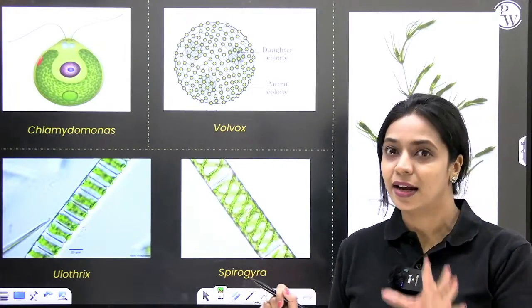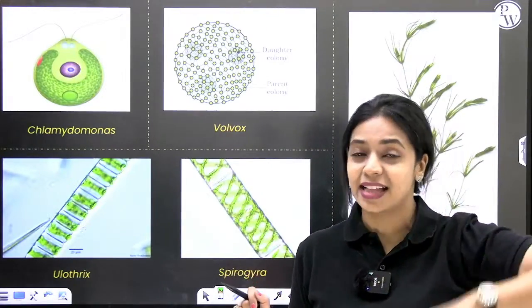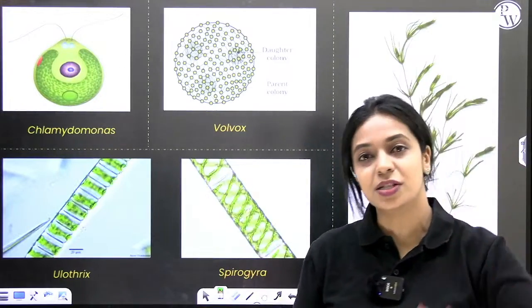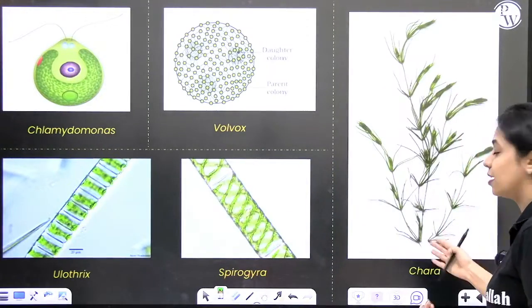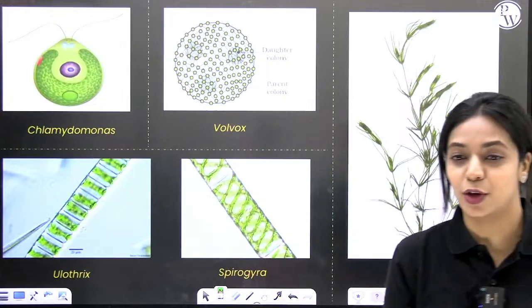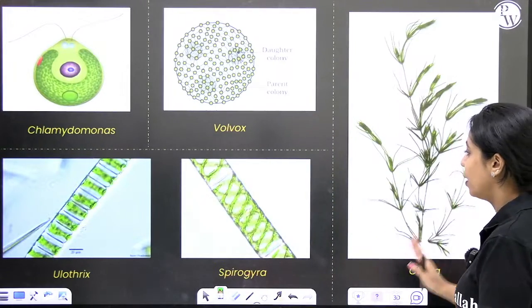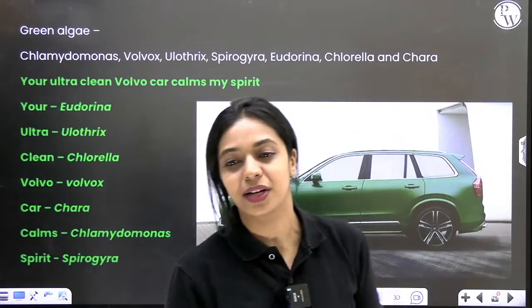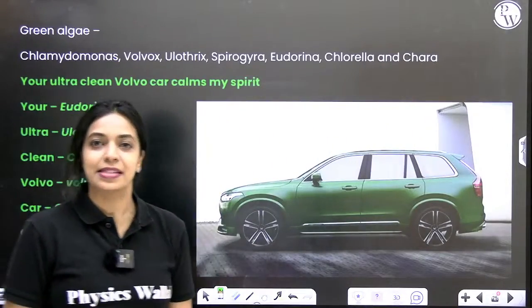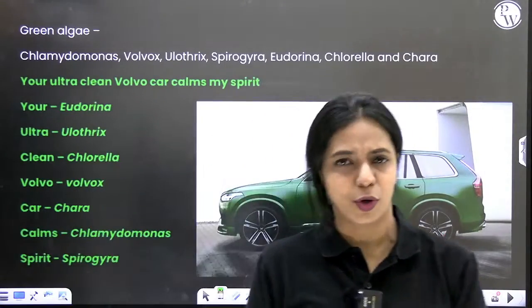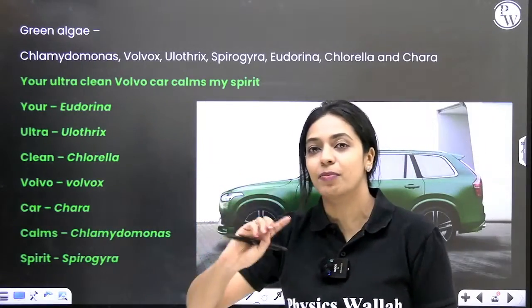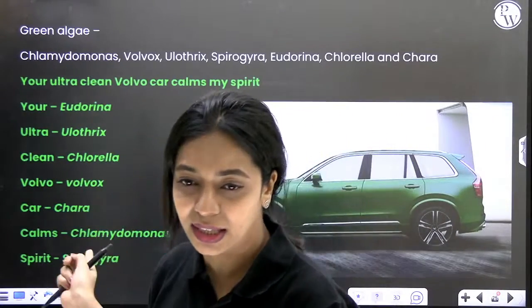In fact, Chara is believed to be the ancestor of Bryophytes. You know that from algae, Bryophytes evolved, right? So it is believed that Charophyte ancestors gave rise to Bryophytes. Okay, so these are the examples that you will have to remember, which is why I have come up with a mnemonic. Take your books and pencils and write it down, or if you're going to read from the same notes, you can revise it right here. Because I want you to remember in clear detail, I've written everything in green color.